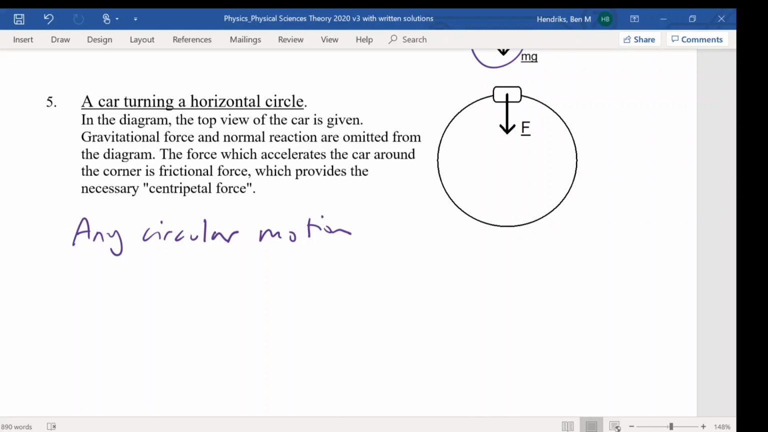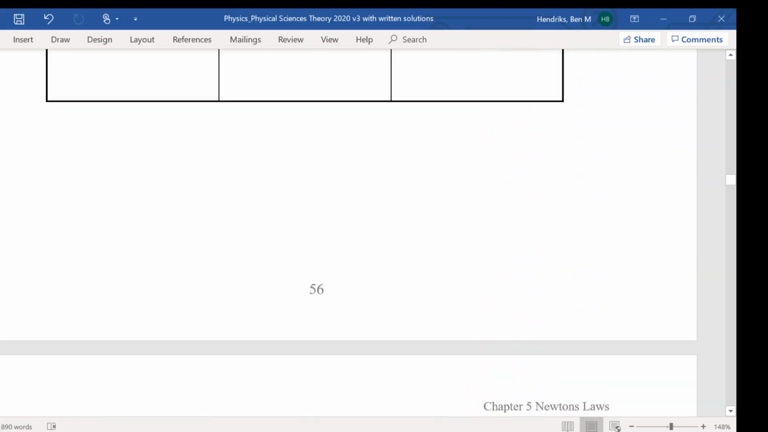But the force which they've included here is accelerating the car around the corner. It's a frictional force, and it's also called a centripetal force. When we have anything in circular motion, we call it a centripetal force, and it acts towards the center of our circle. If we were to remove the frictional force, the car would want to continue in its original motion because of Newton's first law, and that motion would be perpendicular to that frictional force.